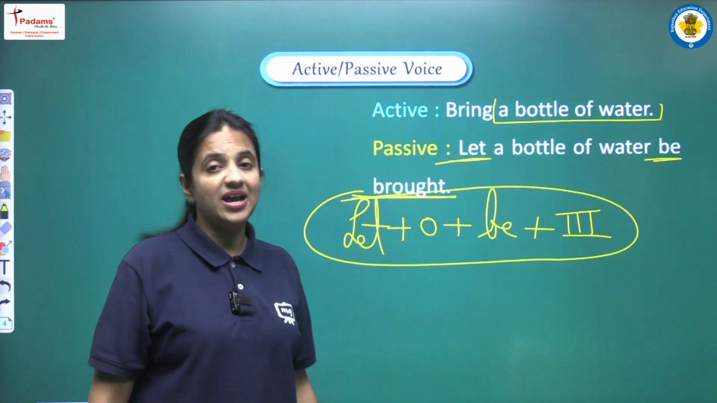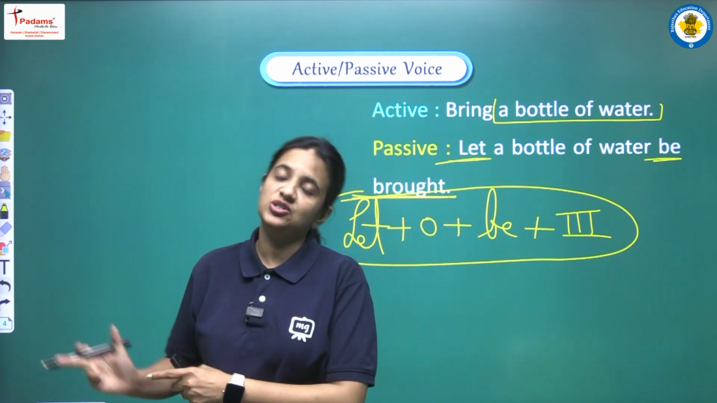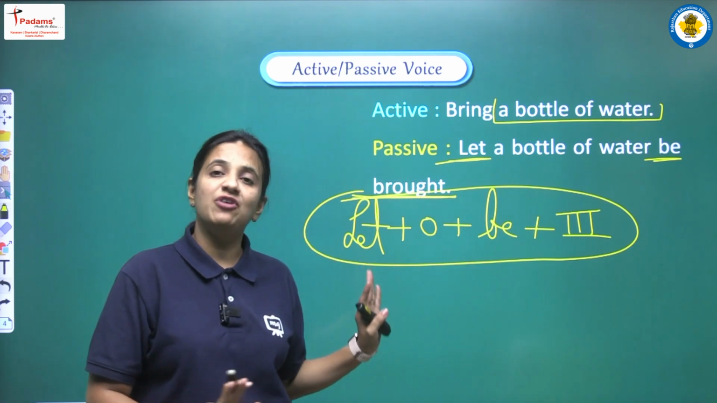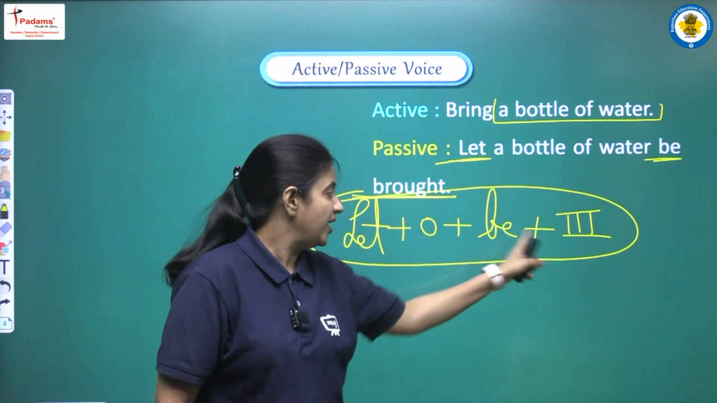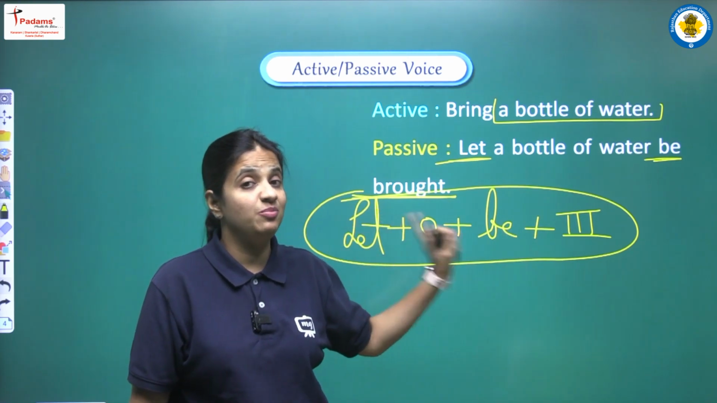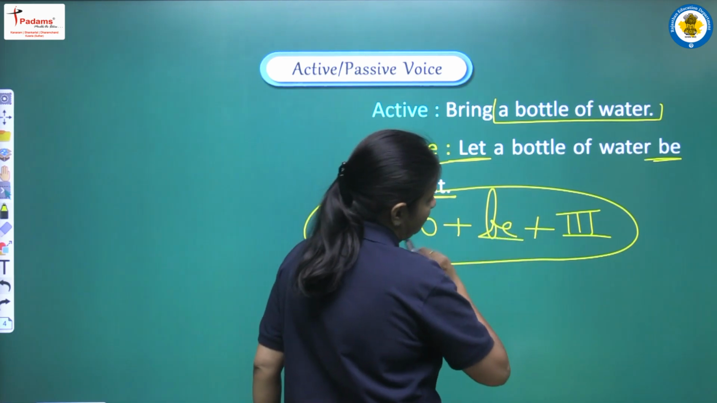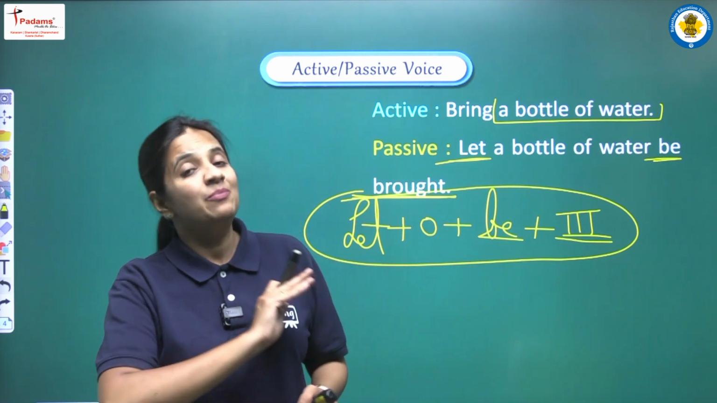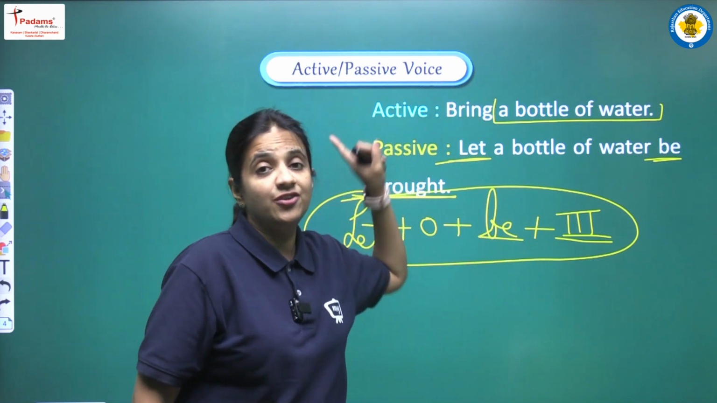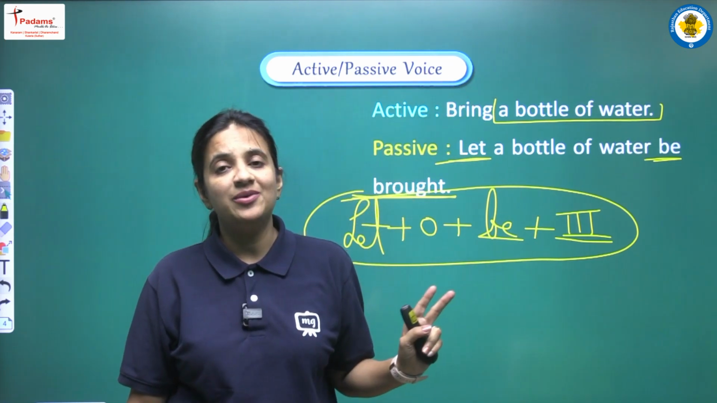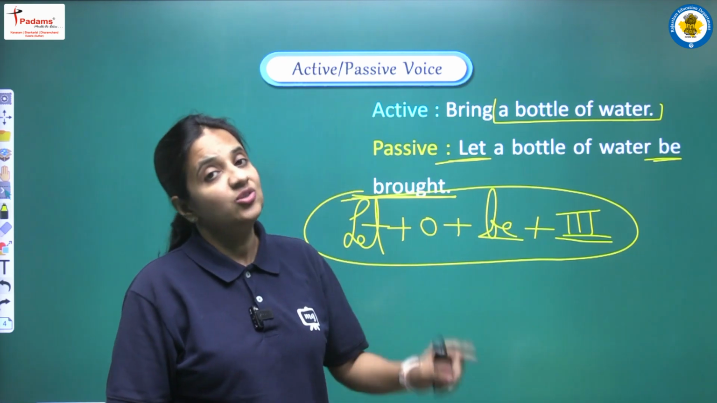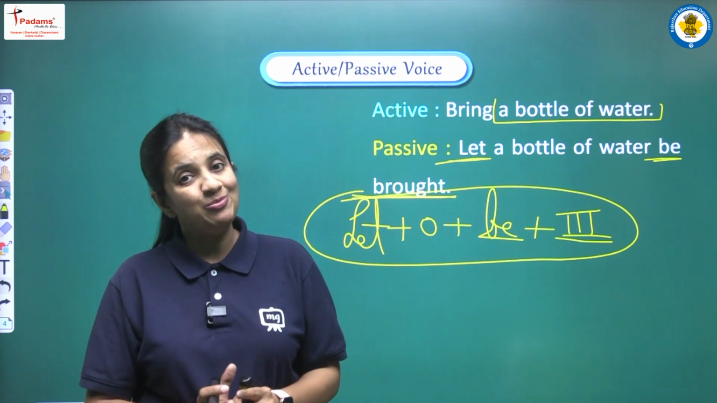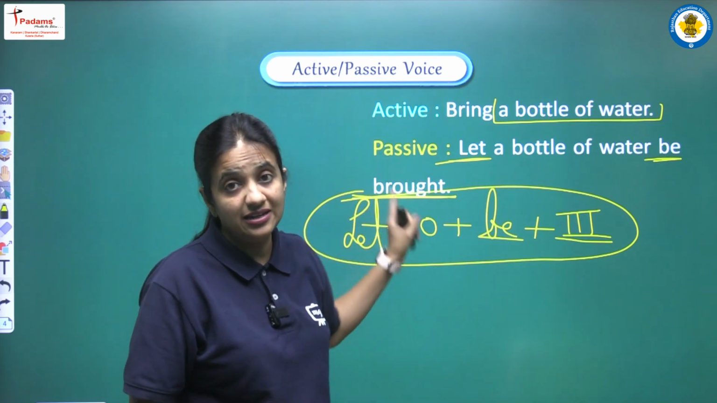And one more important thing that I have told you in the previous video also: you should learn all three forms of the verb. You have learned that we have to use the third form of the verb, and you are also aware of this structure, that is let plus object plus be plus third form. You have written correctly up to be. Now you have to write the third form of the main verb. You know you have to write the third form, but you don't know what the third form of bring is. Then you won't be able to write your complete answer, okay? So it is very important that you have to learn all the three forms of the verb. You have to be aware that the third form of bring is brought, okay?